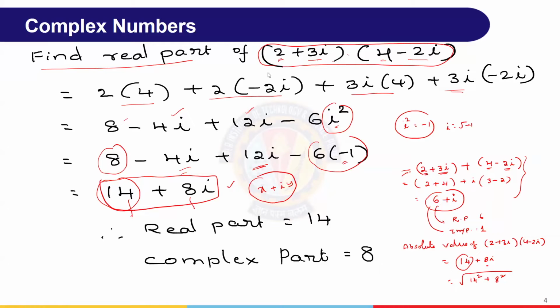Why is it a simple answer here? This is how i is defined, right? Mathematically there are validations, but the simple answer is that this is how it is defined, based on which the entire complex number discussion happens. Some proofs and validations exist, but for us the simple understanding is that i is nothing but the square root of minus 1.